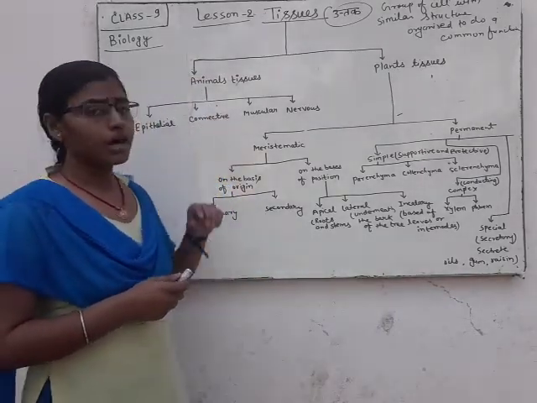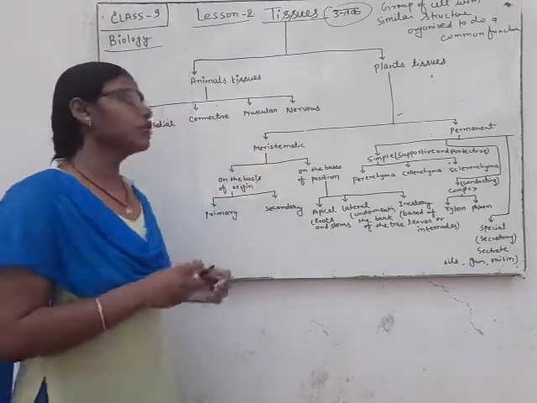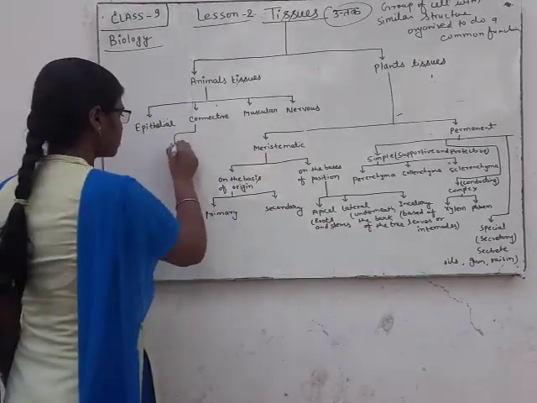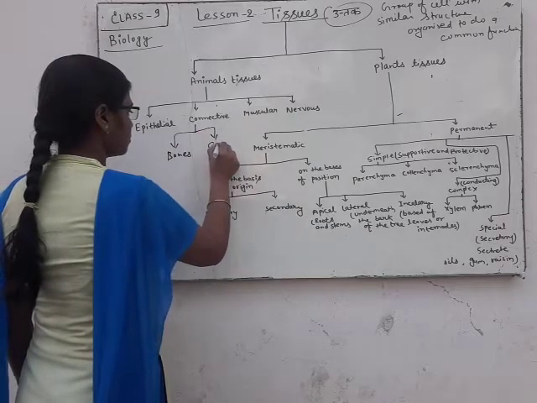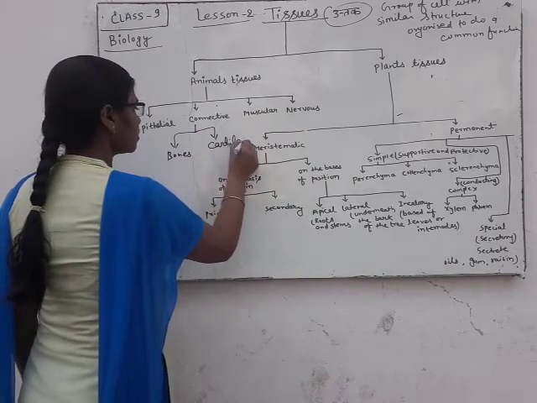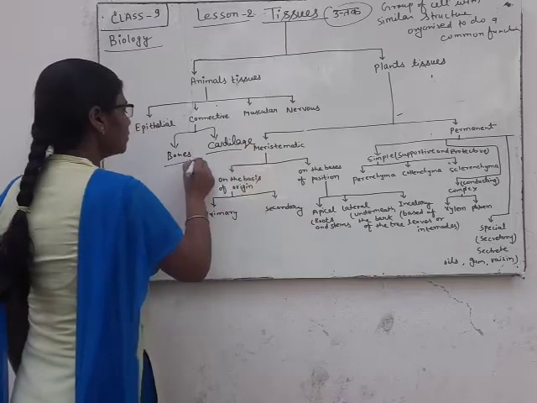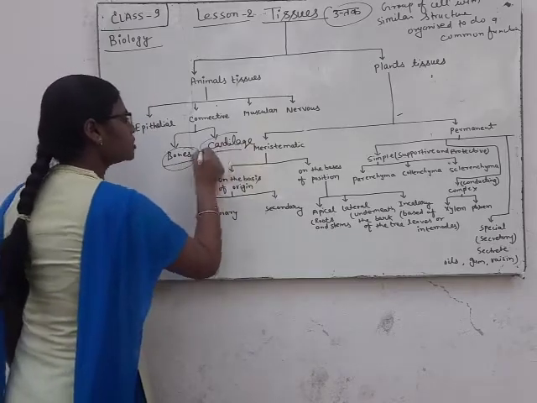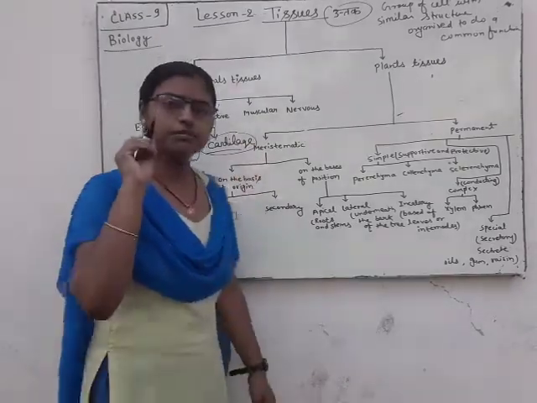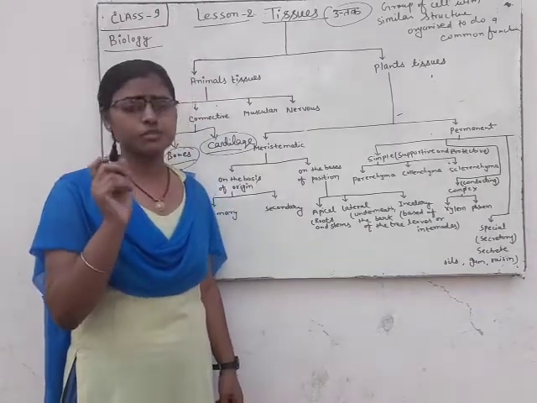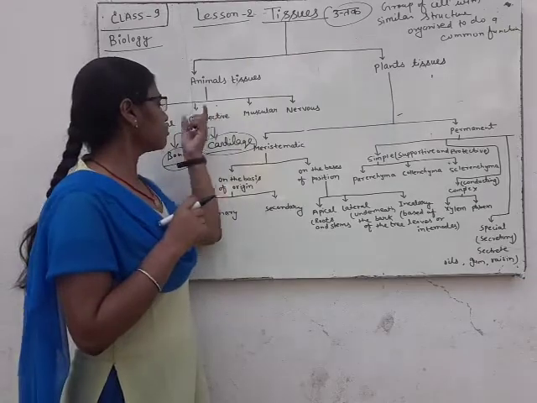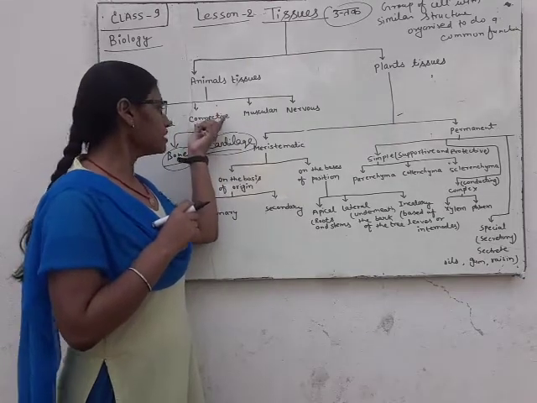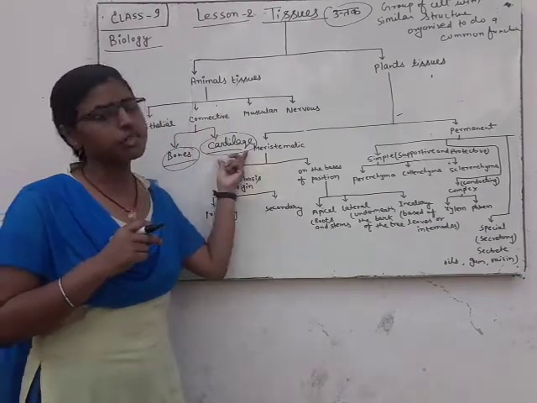Connective tissue is classified into bones and cartilage, where some special tissues are present.